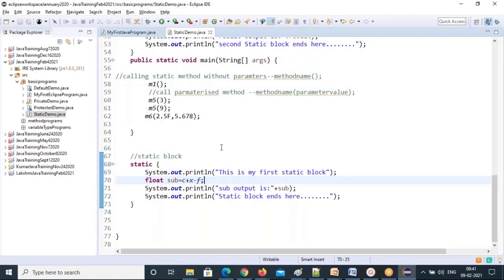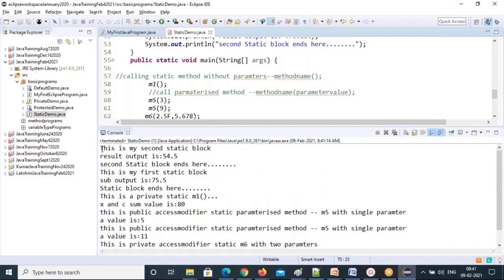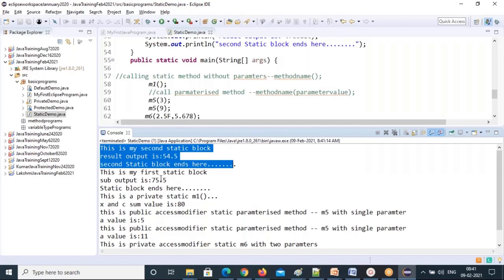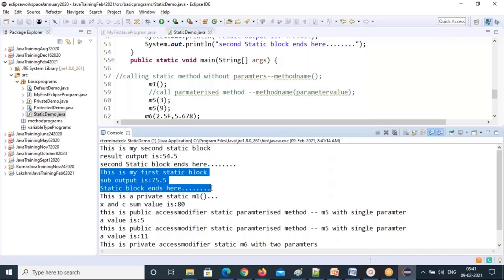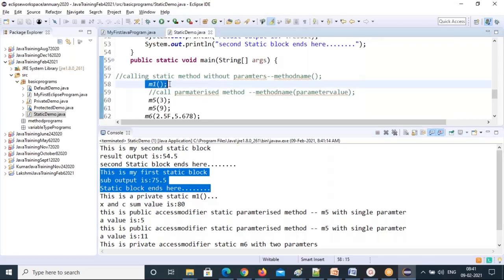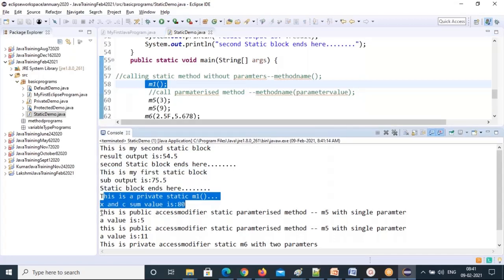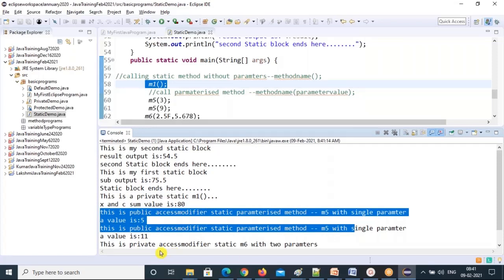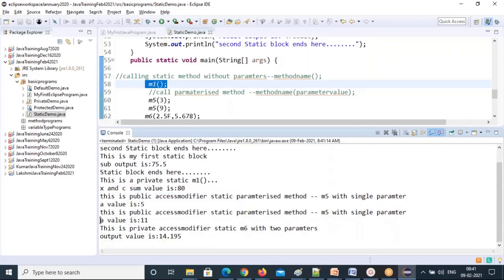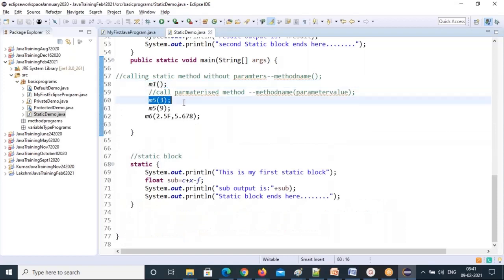So however many static blocks there are in the class, the static blocks will execute first in your class. So let's execute. See, first the static block executed, done. Then it went to the second static block, which is below the main method. Then the main method code is executing. Now it is coming here, inside the main method. Then the main method is over. Then it's going to the next M5 method. So the M5 method we call twice, and then the M6 method. So this is all the code: how to execute, how to call the static methods and parameterized methods, and how to create static blocks.